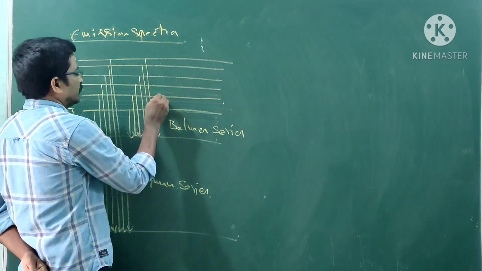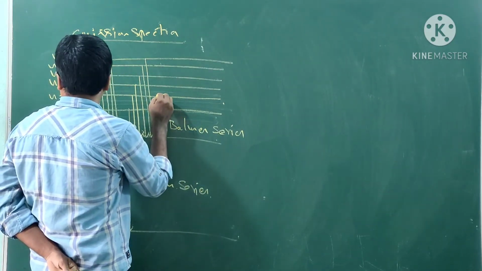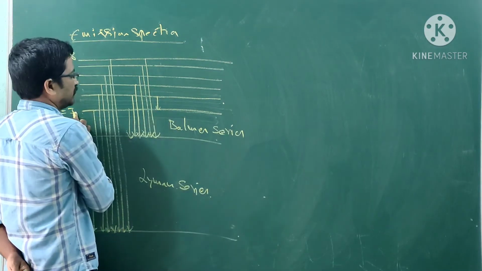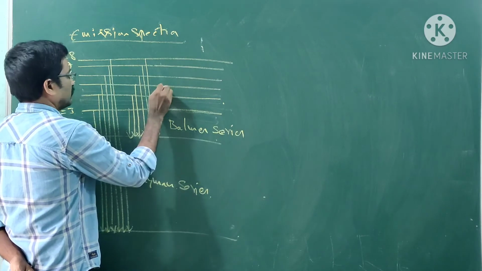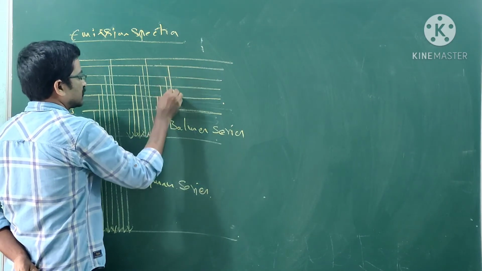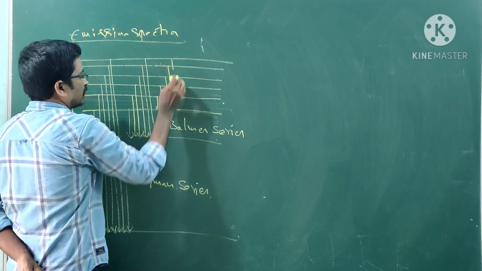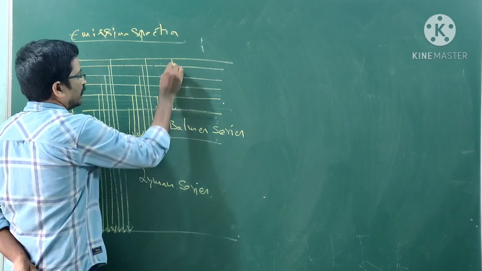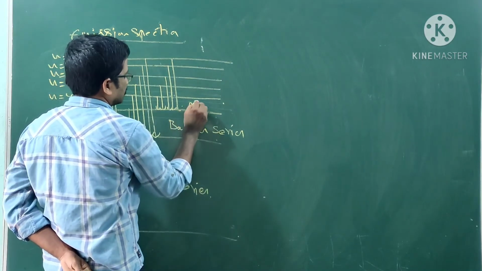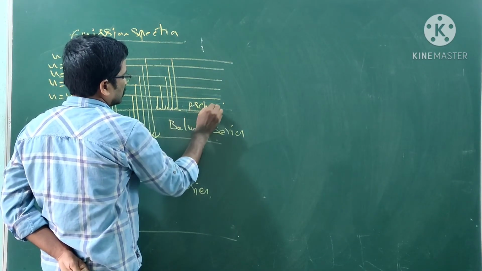Next scientist, we know. 4 to 3, 5 to 3, 6 to 3, 7 to 3, 8 to 3. These are studied by Paschen.